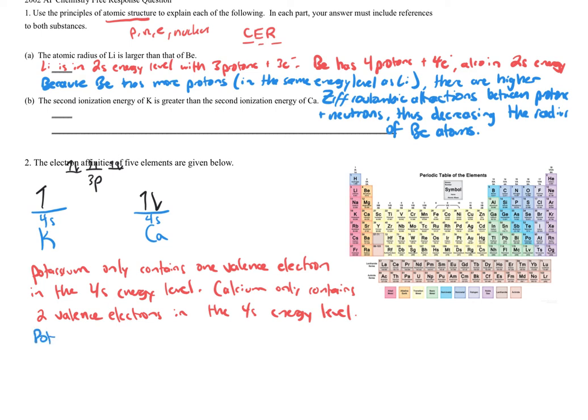Potassium will achieve noble gas configuration after the first ionization.